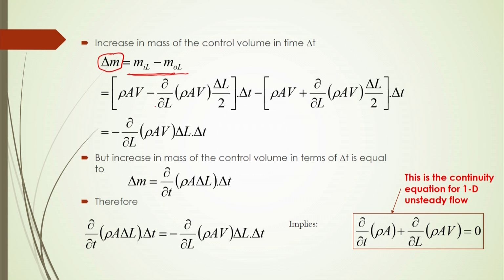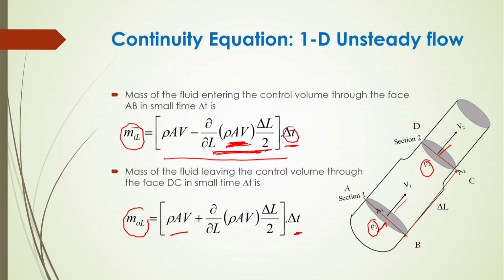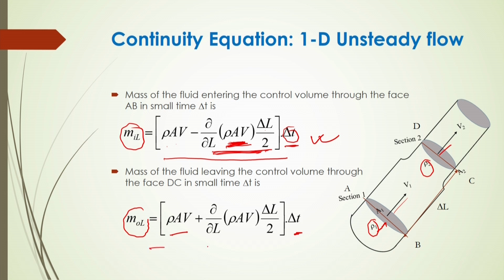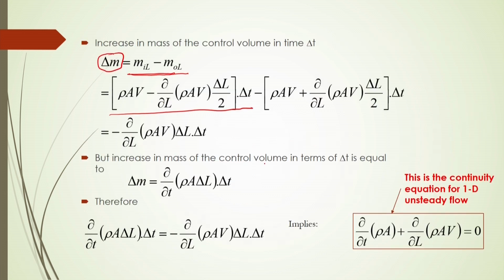So we can substitute this M_IL from this equation, and then substitute this M_OL in this form. Then finally, after simplification, you get minus dou by dou L of rho A V into delta L delta t. So this is the increment of the mass element within a short period of delta t.